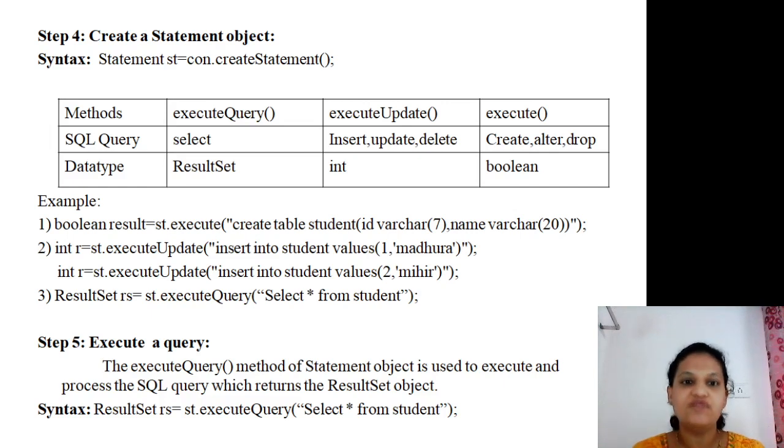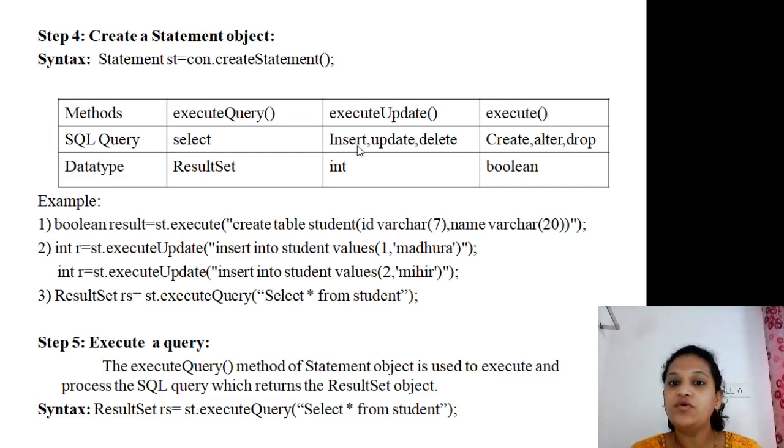So start with which kinds of methods. This table gives you the information about which methods are applied for what kinds of SQL language and what will be the data type. Consider if I want to create the table, which method do I use here? Execute method.